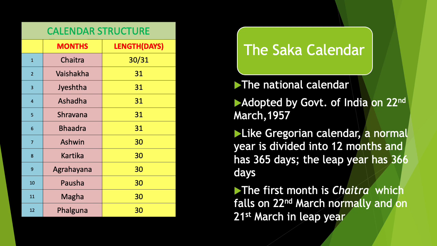Normally Chaitra falls on March 22nd according to Gregorian calendar. It begins on March 22nd. But when we have a leap year, it begins on March 21st itself. The names of the months can be seen here, and these are Chaitra, Vaishakha, Jyeshtha, Asadha, Shravana, Bhadra, Ashwin, Kartika, Agrahayana, Pausha, Magha and Phalguna. These are the 12 months of Saka calendar.